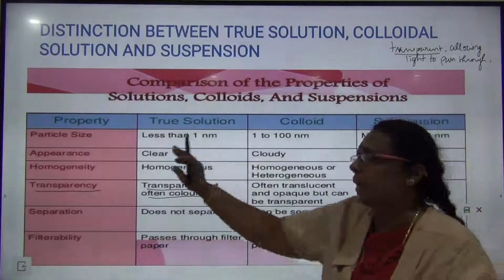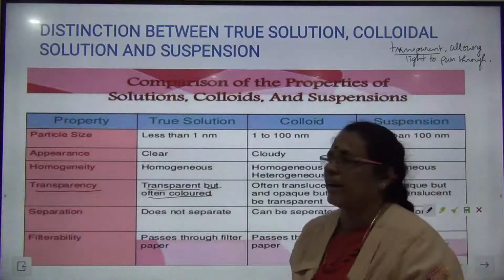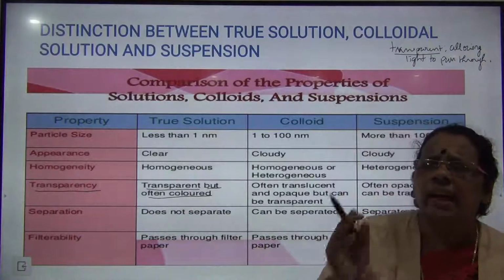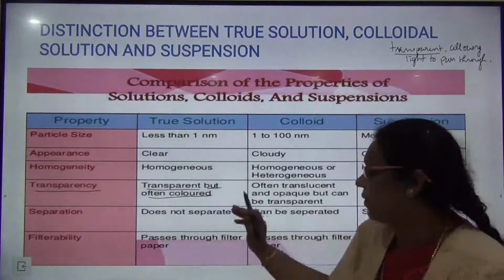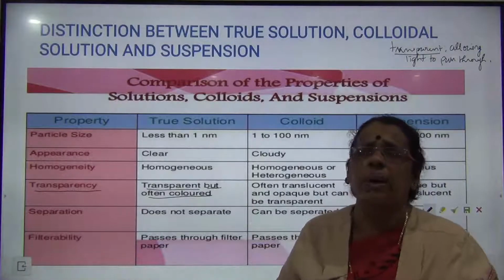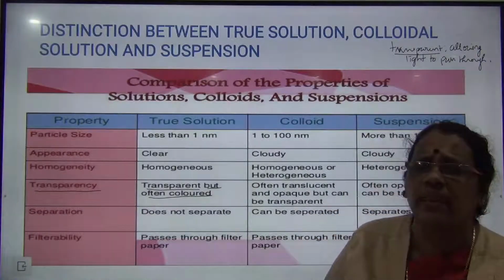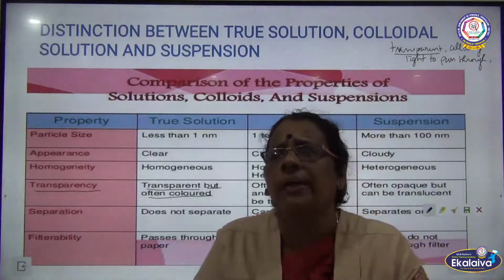So when you talk about the true solution, it is transparent. Light rays can easily pass through the true solution, and often we can see it appear colored.